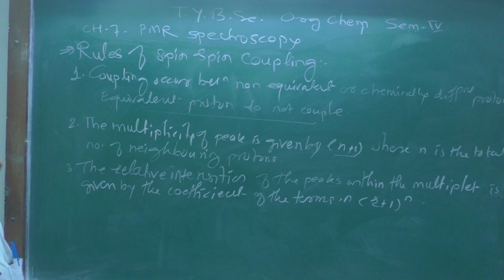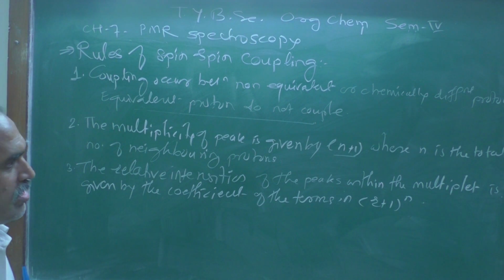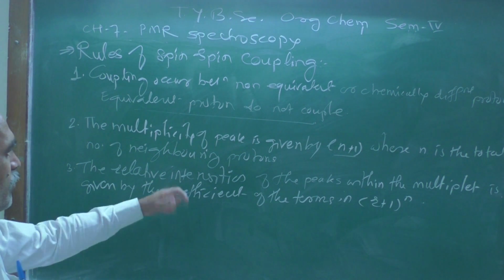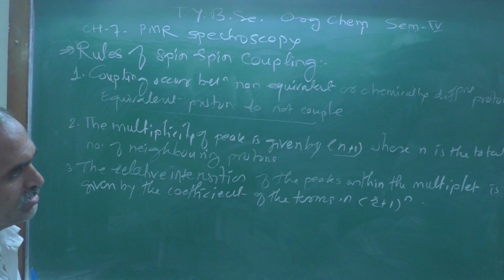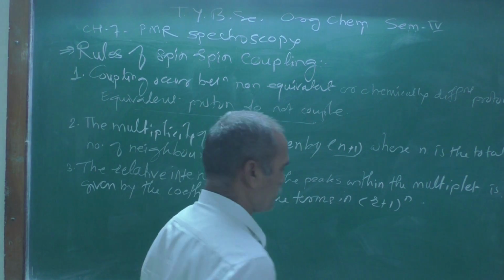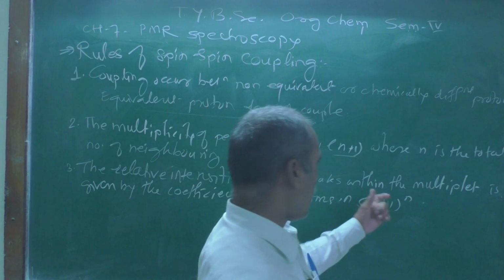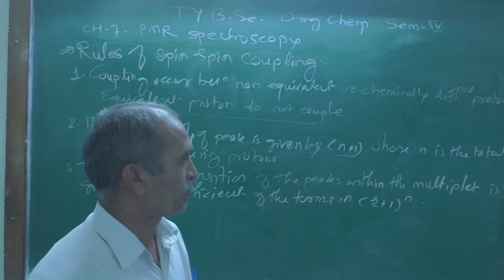The relative intensities of the peaks within a multiplet are given by the coefficients of the terms in (r plus 1) raised to n, where n is the number of neighboring protons.